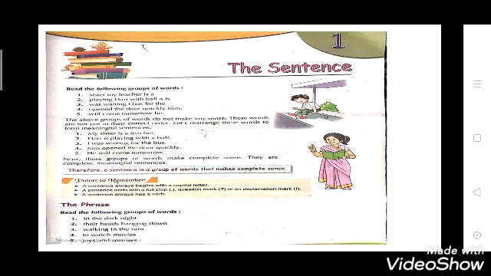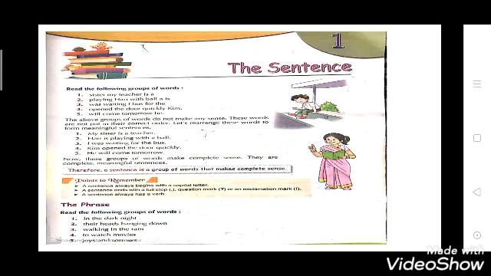So the first sentence: my sister is a teacher. So now you are getting an idea that my sister is a teacher. She is a teacher. Second, Hari is playing with a ball. Third, I am waiting for the bus. Fourth, Kim opened the door quickly. Fifth, he will come tomorrow.